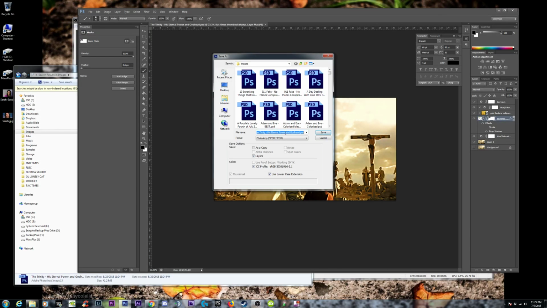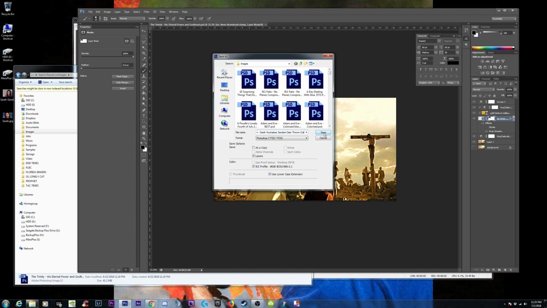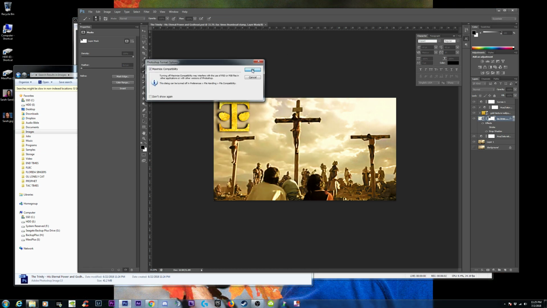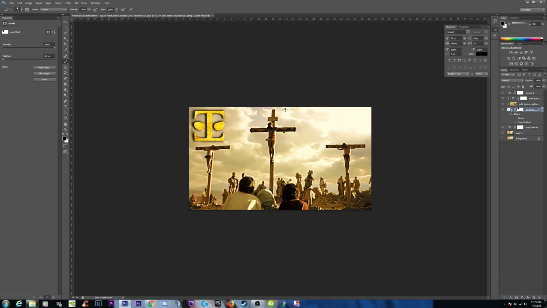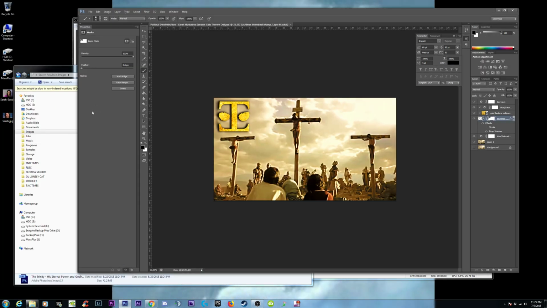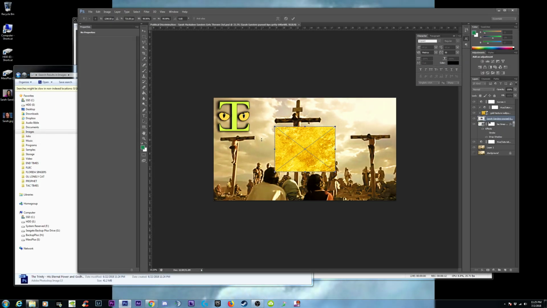Okay, I'm going to come over here, I'm going to name it that, and click Save. Click OK. And what it's going to do here is resave it as a different project. I'm going to shrink that again. I'm going to pull in my Sarah girl, which showed up behind a gold layer here.